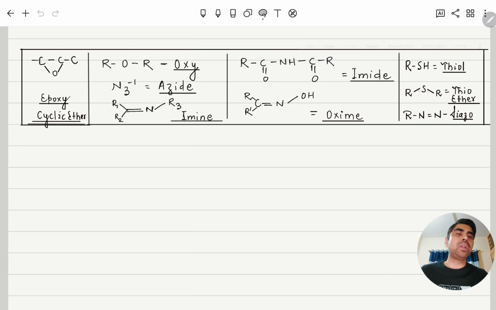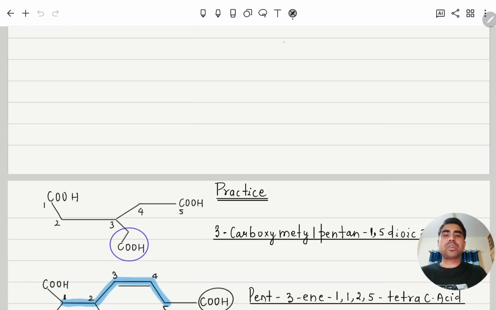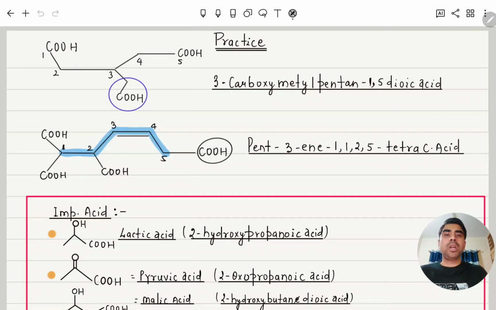Thiol you already know. Like we discussed ether, like that this is thioether. And this is carbon double bond nitrogen double bond nitrogen, called diazo group. Understood? Whenever the word "az" is coming, it means a nitrogen bond will be there. Moving further, next we will do some practice.